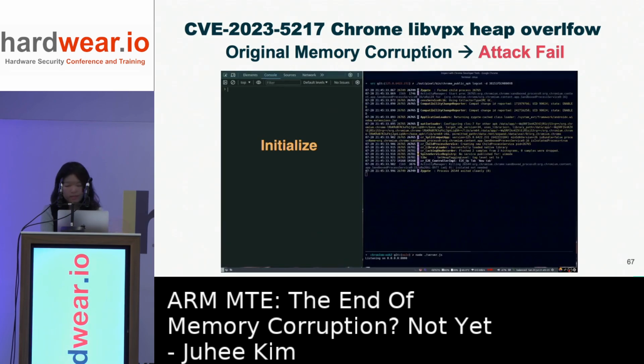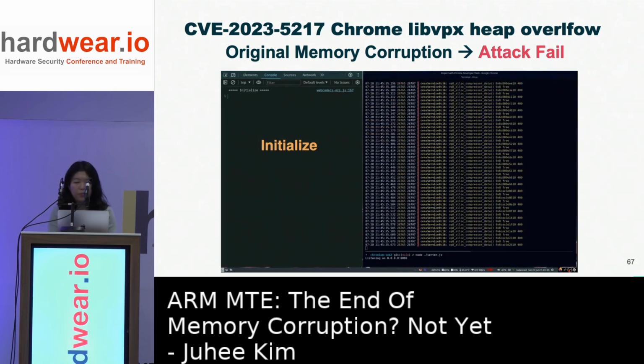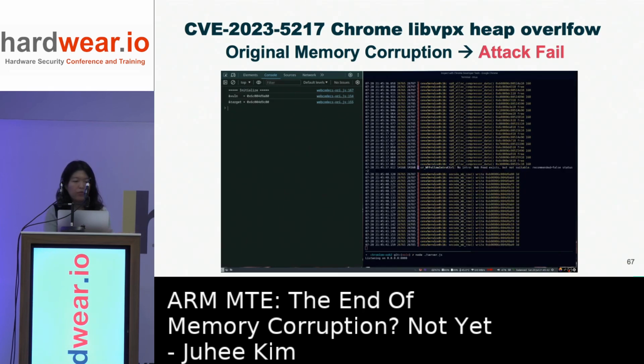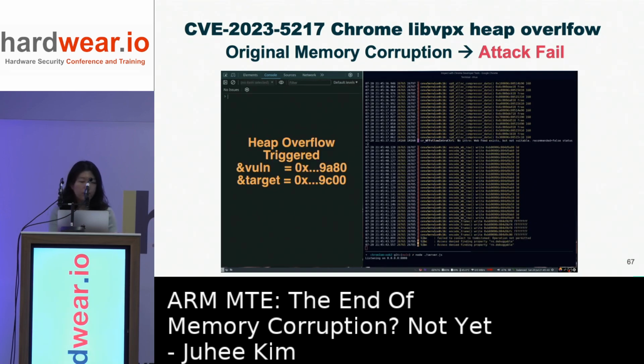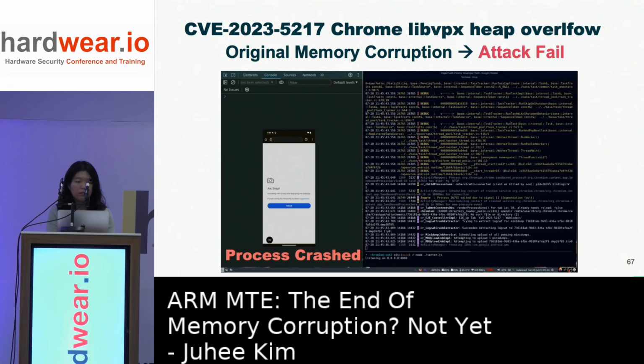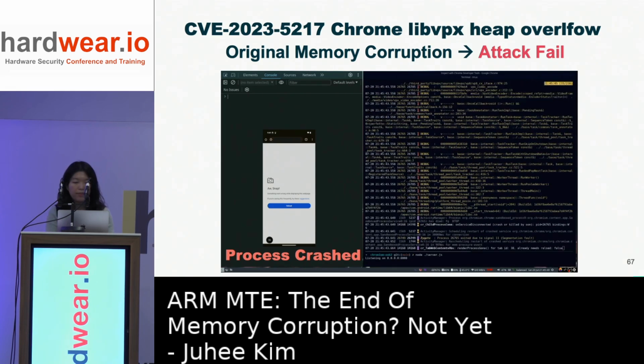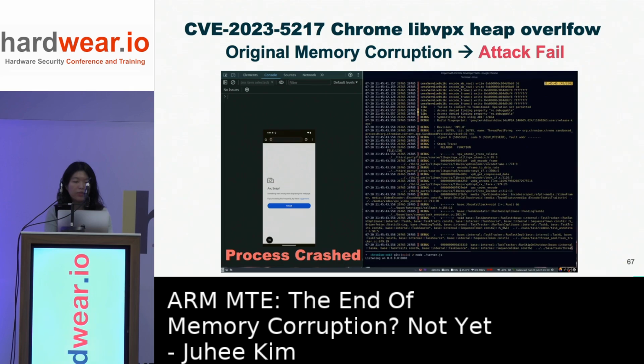So this demo is the heap overflow exploitation. This is an original memory corruption with MTE enabled, without tag leakage. If we trigger the heap overflow, the process crashes because of the MTE tag mismatch.